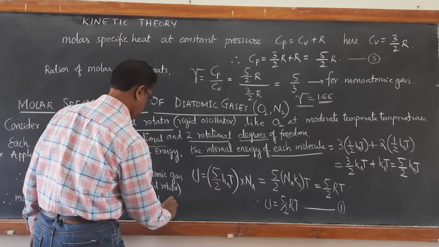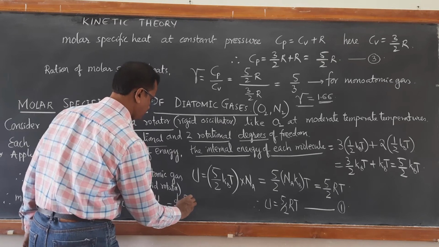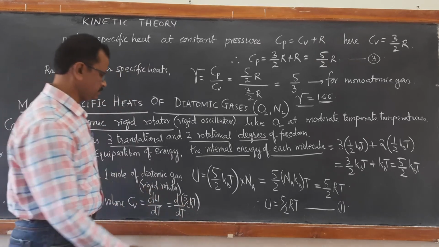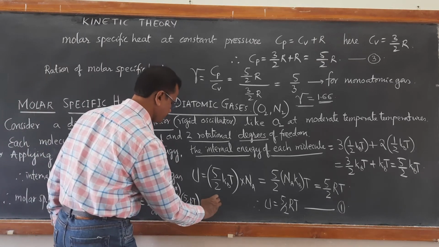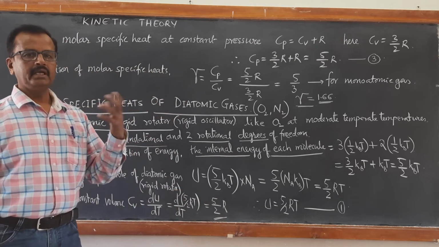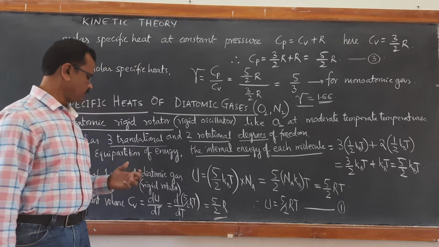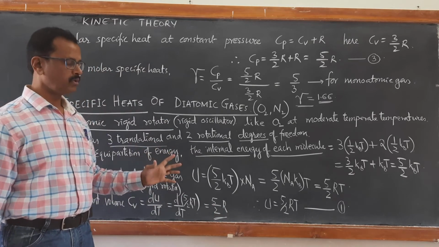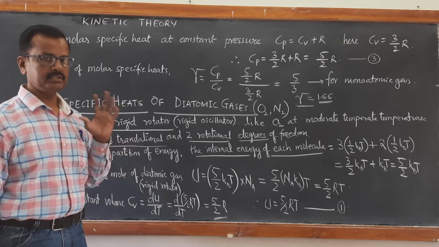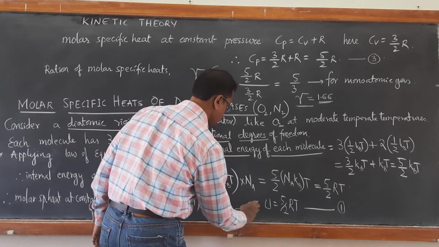Differentiating this, d by dt of 5 by 2 RT. See, 5 by 2 R is constant. So dT by dT becomes 1. So it becomes 5 by 2 R, that is 2.5 times 8.314 joule per mole per Kelvin. That becomes the Cv value, that is molar specific heat at constant volume. Now you can call this equation number 2.